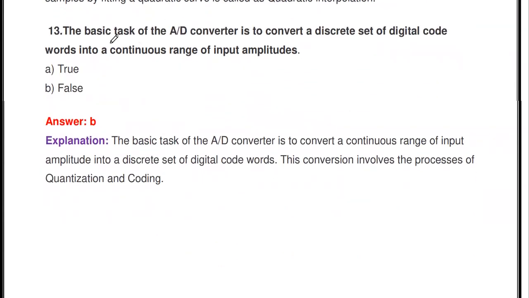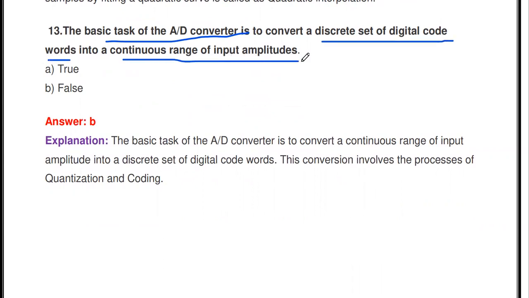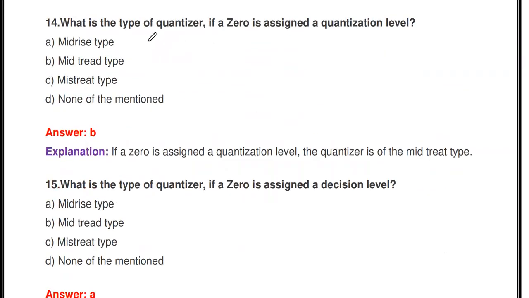The next one: the basic task of an A to D converter is to convert a discrete set of digital code words into a continuous range of input amplitudes. True or false? The basic task of an A to D converter is to convert an analog signal into a digital signal. But here the statement says it converts a discrete set of digital code words into a continuous range of input amplitudes, so it is false. And then the next question: what is the type of quantizer?